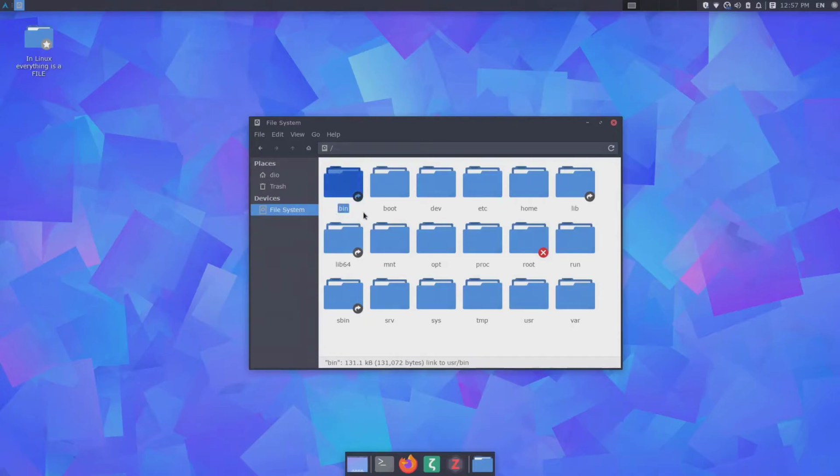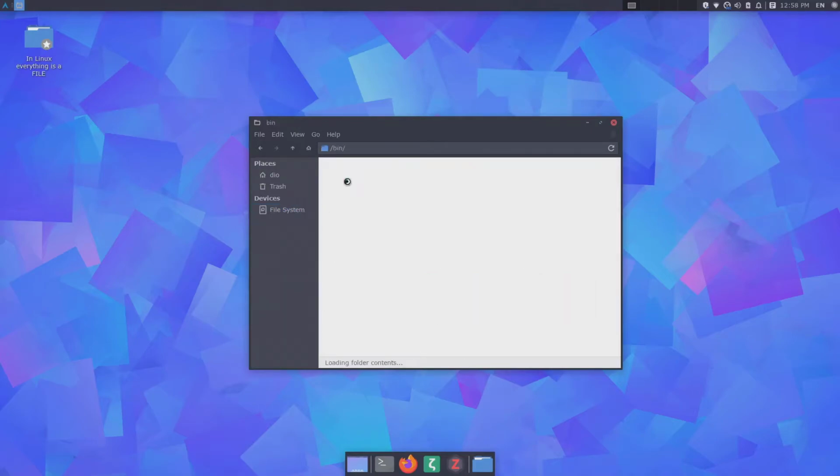So here we have the bin directory. Bin stands for binaries, and here you can find executable files and some scripts. The main purpose of those executable or script files, or in one word, binaries, is to launch or execute the program that we want to use. For instance, Firefox. I know for sure that I have Firefox, the web browser, installed on my system. You can see it down here on my dock. The executable file for Firefox to launch can be found here in the bin folder.